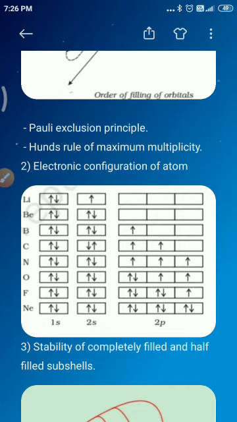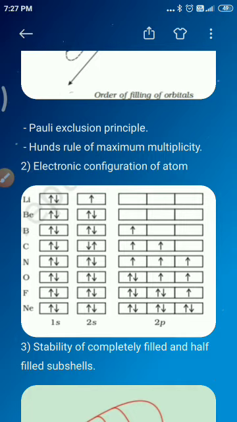In the next 18 elements, from rubidium, Rb, to xenon, Xe, the pattern of filling of electrons in the 5s, 4d and 5p orbitals is similar to that of the 4s, 3d and 4p orbitals as discussed above. Then comes the turn of the 6s orbital in cesium and barium.